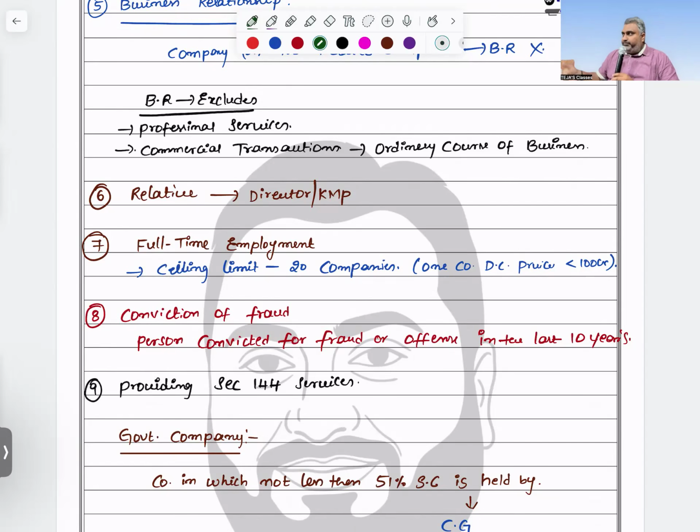Now you got one company. Suppose, for example, I am acting as an auditor for some X company. They are giving me some Y remuneration. Now whichever company I got an opportunity from, they said Y plus income they can give. I can't resign from one company and accept another company. That point was eligible from the directorship point of view, but not the auditor point of view. From the directorship point of view, I am having directorship in X company. Now I got a good company, can I do directorship acceptance?